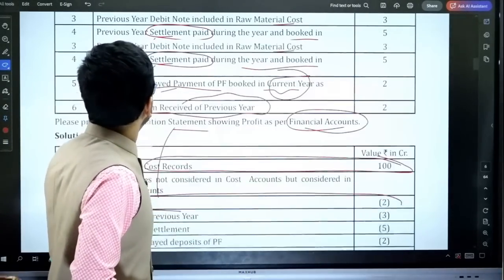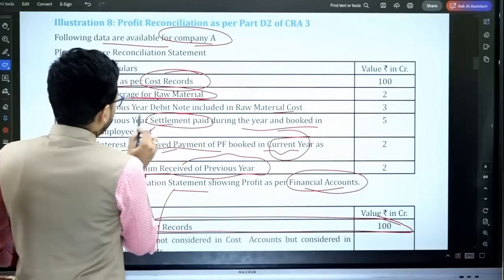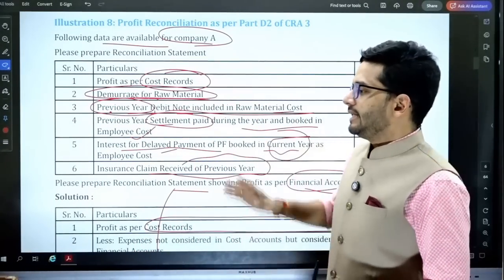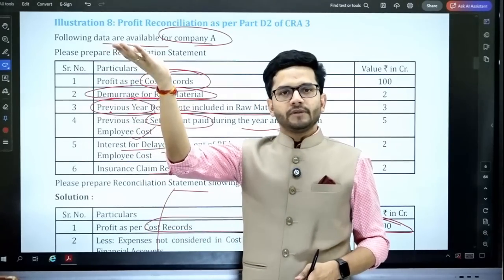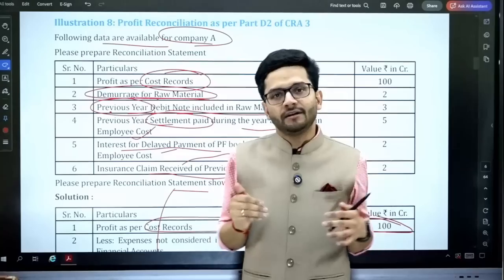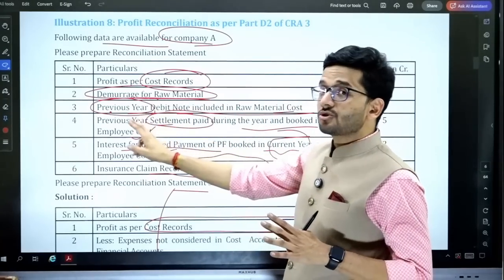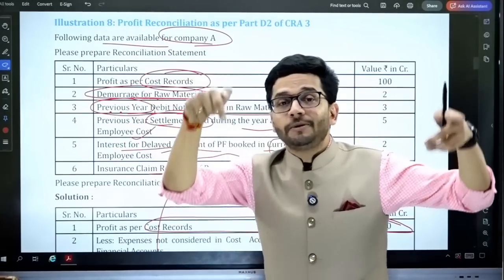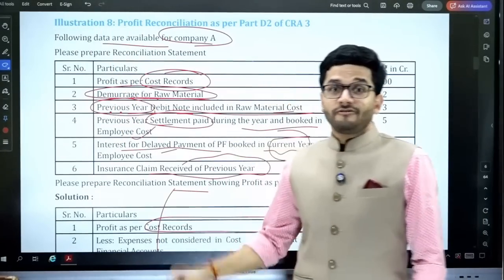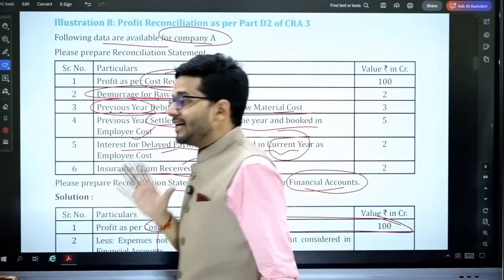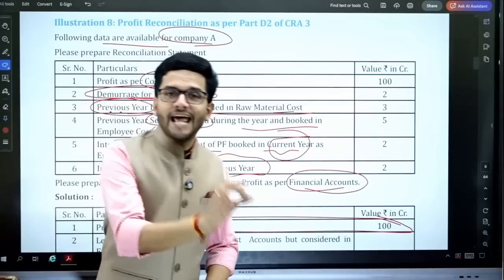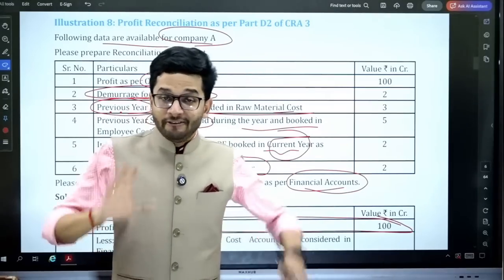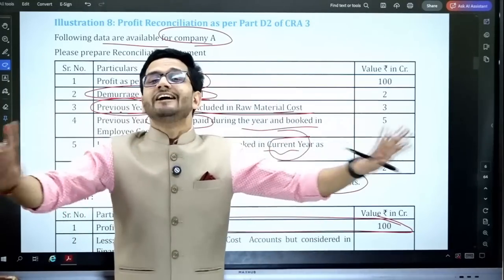Okay, next. Previous year debit note has been included in the raw material cost. Debit note means that we are increasing our raw material cost. Debit note means additional raw material cost has been incurred. But the moot point of consideration over here is it's previous year, it's a prior period expense, it's not the current period expense. So if it's a prior period expense, then undoubtedly this should not appear in the financial records. In financial records, prior period expense is never taken.